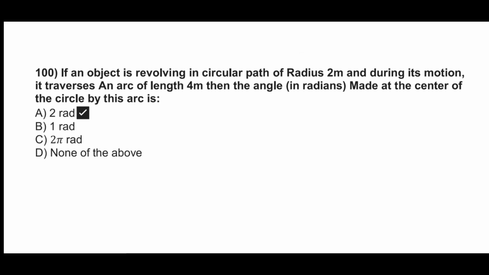If an object is revolving in a circular path of radius 2 meters and during its motion it traverses an arc of length 4 meters, then the angle in radians made at the center of the circle by this arc is, option A is correct, that is 2 radians.